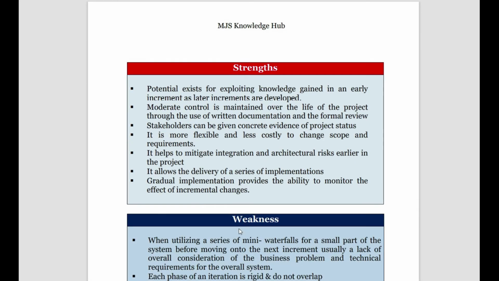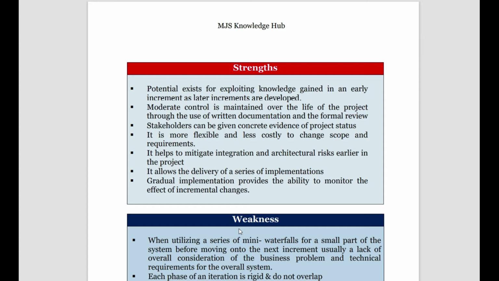Then what are the strengths of the incremental model? There is a potential for having a large volume of knowledge, because as the increments are being added, we can see how the system is functioning and document that for further reference. Then model control is maintained over the entire life of the project. The stakeholders can get concrete evidence: this is what we have done till here, and right now we are implementing this phase.